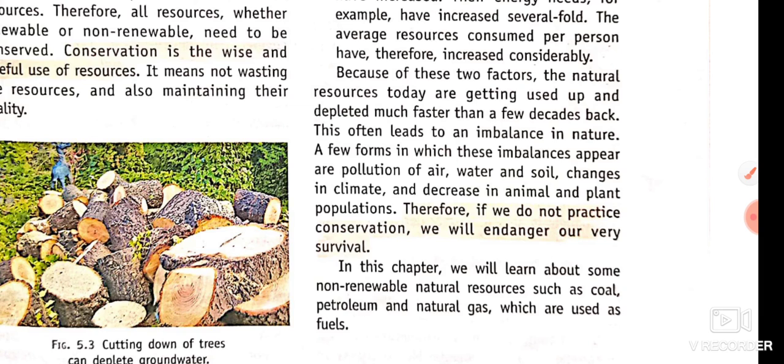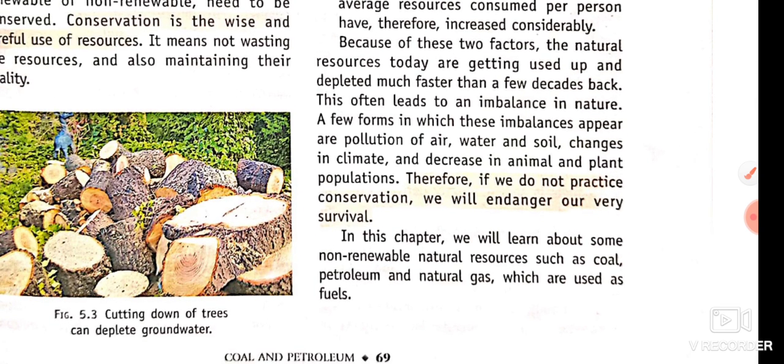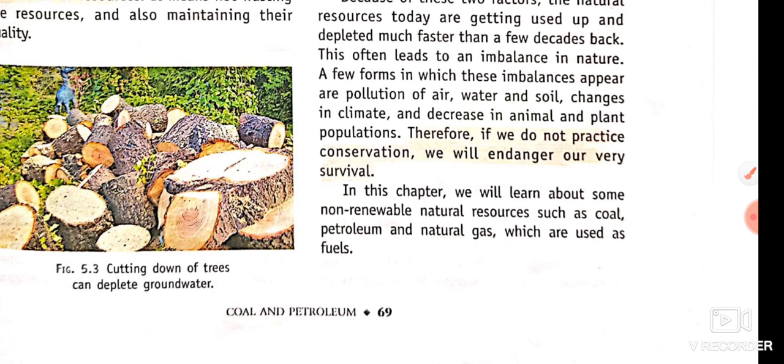Therefore, if we do not practice conservation, we will endanger our very survival. हम अपने आसपास के सर्वाइवल को डेंजर में डाल देंगे. कोविड is a form of it, and climatic change is one part of it. In this chapter, we will learn about some non-renewable natural resources such as coal, petroleum, and natural gas, which are used as fuels. So these resources we will discuss in the next part.